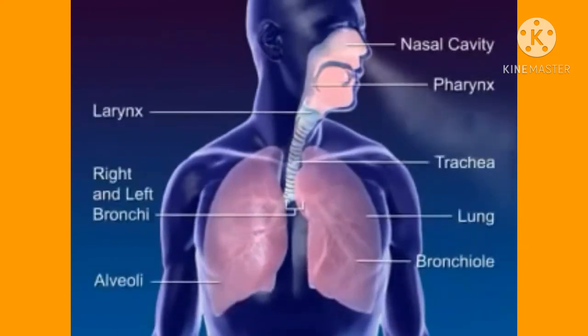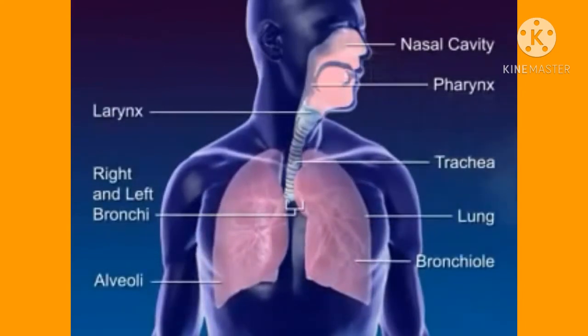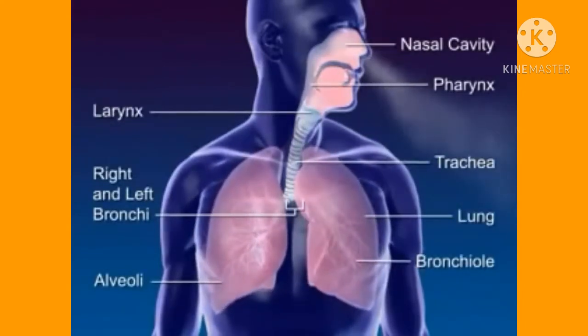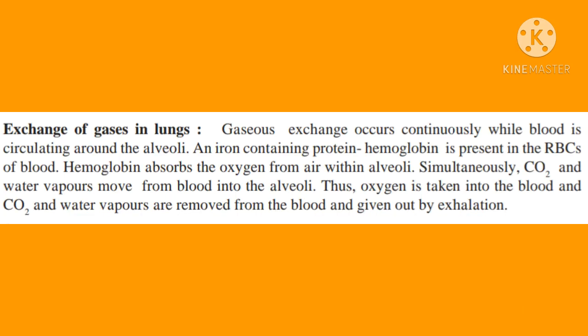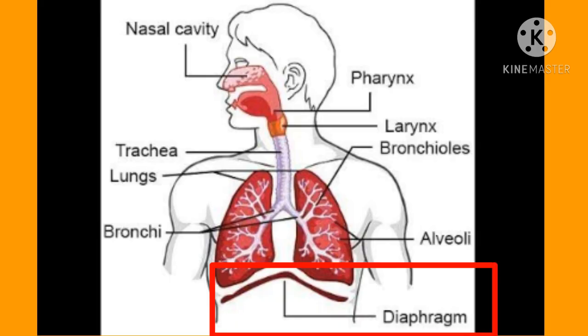Simultaneously, carbon dioxide and water vapors move from blood into the alveoli. Thus, oxygen is taken into the blood and carbon dioxide and water vapors are removed from the blood and given out by exhalation. Now the last organ, that is diaphragm.